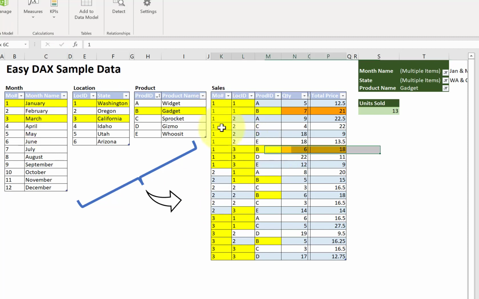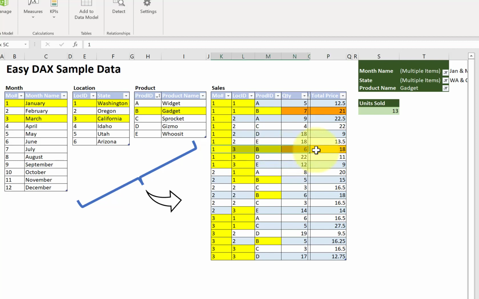That's going to propagate over here. We're going to have January. We're going to have March. Okay, we have states Washington and California. There's Washington, number 1. Here's California. Here's Washington. Here's California. And then product is gadget or B. So if we go down here, you can see that here we have a row that qualifies.